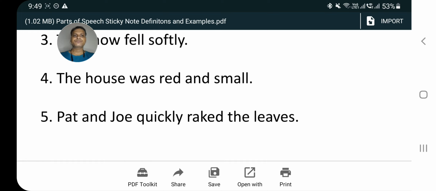In this way, students, I have successfully made you learn the topic parts of speech. Let me revise it once again, that there are 8 parts of speech in English. First is noun, second is pronoun, third is verb, fourth is adjective, fifth is adverb, sixth is preposition, seventh is conjunction, and the eighth one is interjection. I hope, students, you would have understood it.